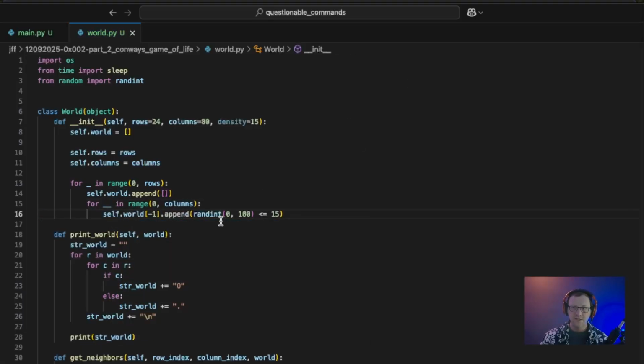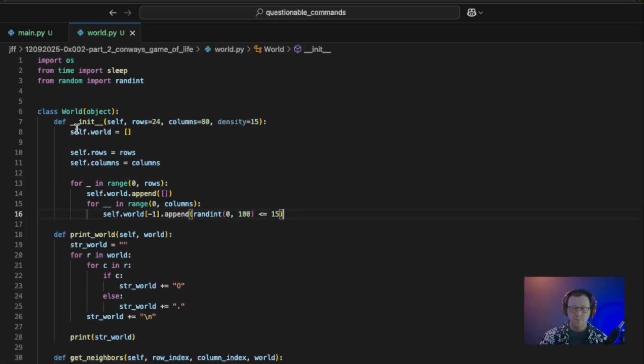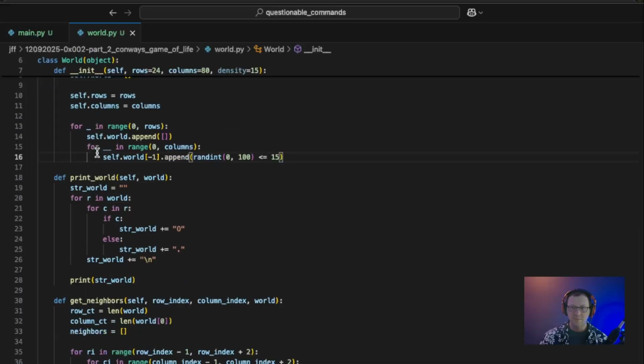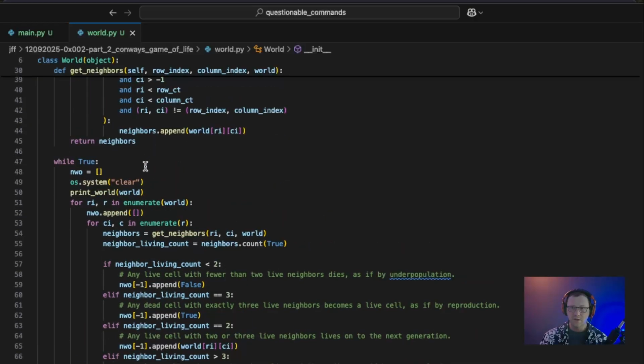All right, did we miss anything? I don't think we did. Now there's one more thing we have to do before we can test our new class in main, and that's actually getting this logic inside of its own method. So we're going to move the while true loop, the infinite loop, over into main.py.